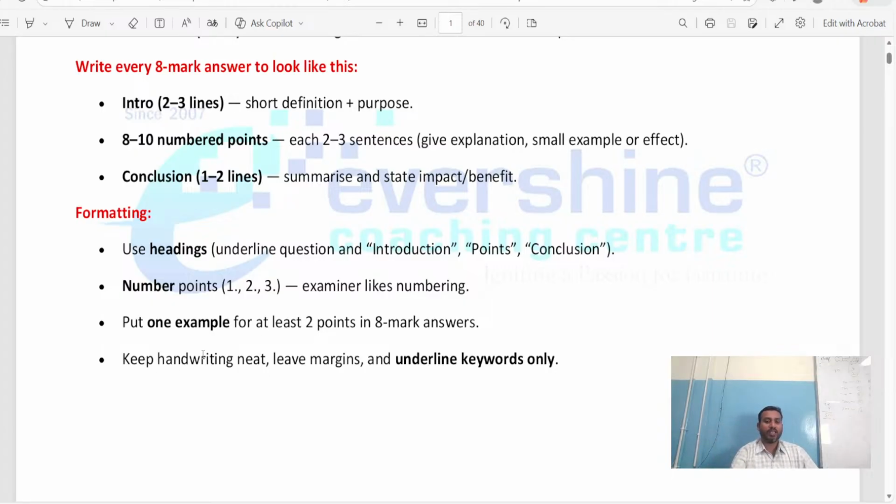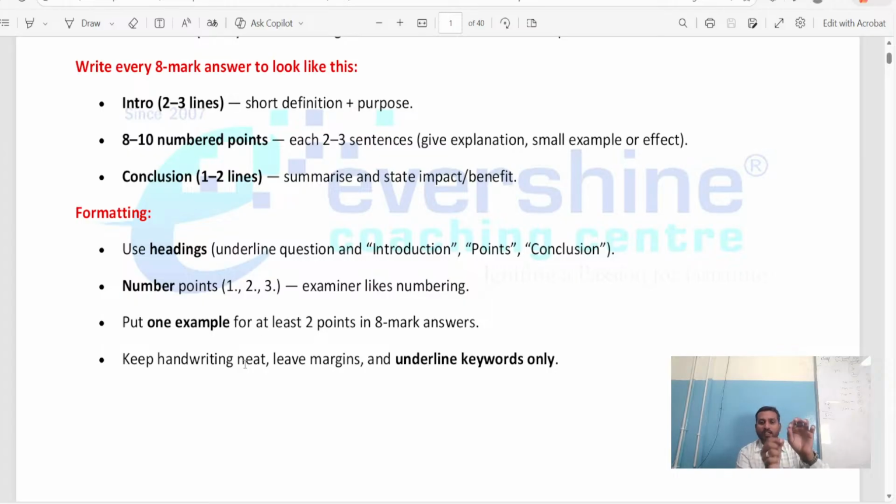And please make sure that you keep your handwriting neat. This is very, very, very important. Keep your handwriting neat and leave a margin. Once you complete one answer, take a scale and draw a border line. Then start the next question after that line, so that there is a gap between the first answer and the second answer. You should not club both the answers.